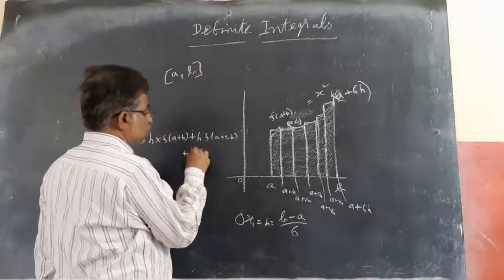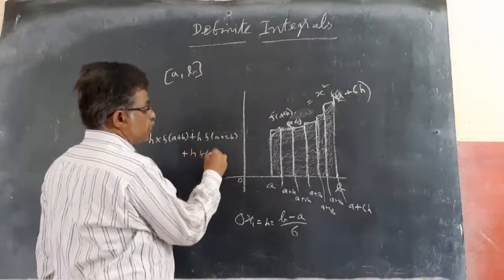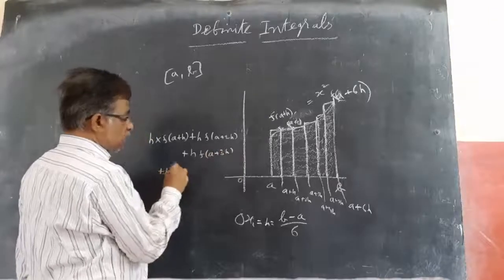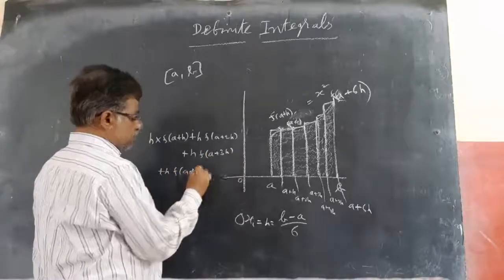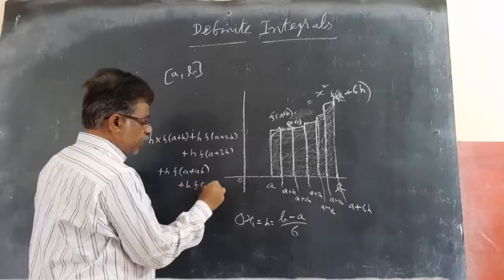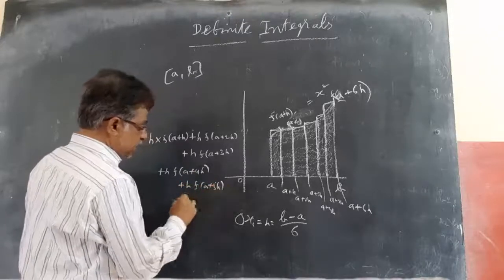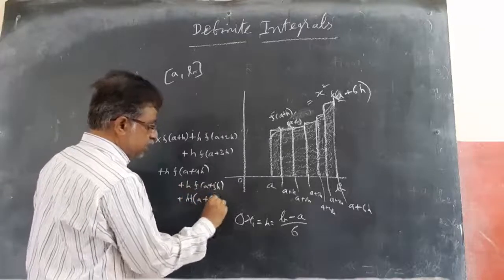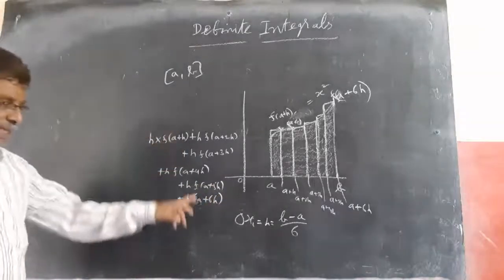So h into f of a plus 3h for the third rectangle, f of a plus 4h for the fourth, h into f of a plus 5h for the fifth, and h into f of a plus 6h for the sixth. Like this I will get the areas of all the rectangles.